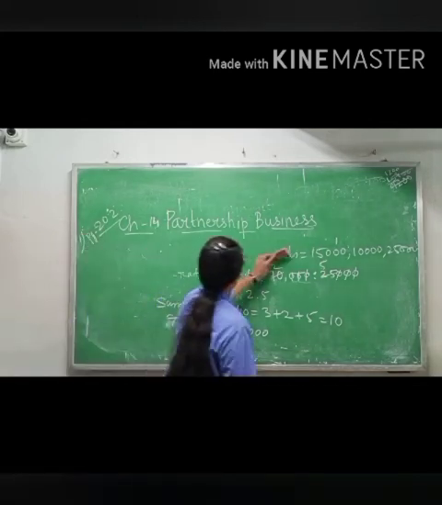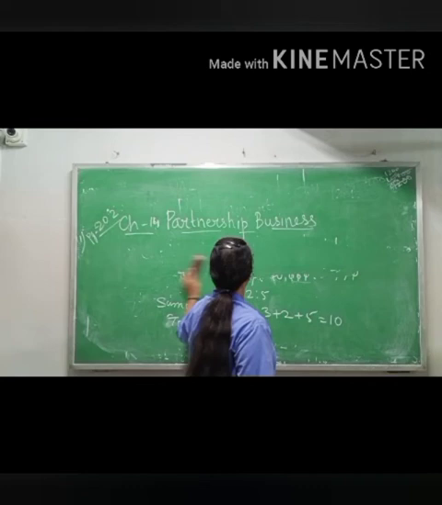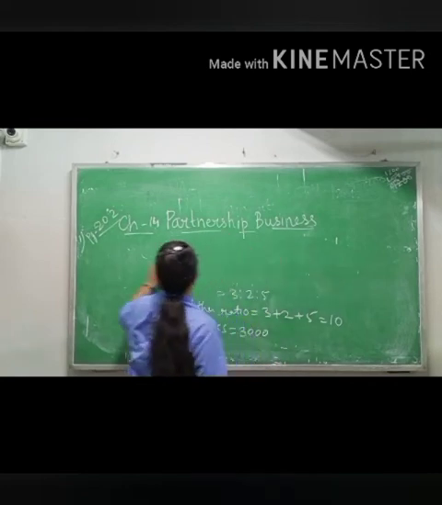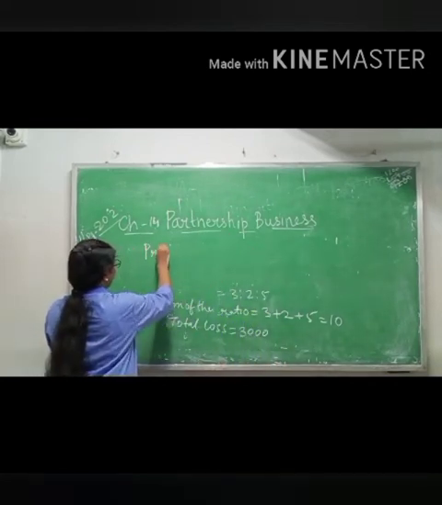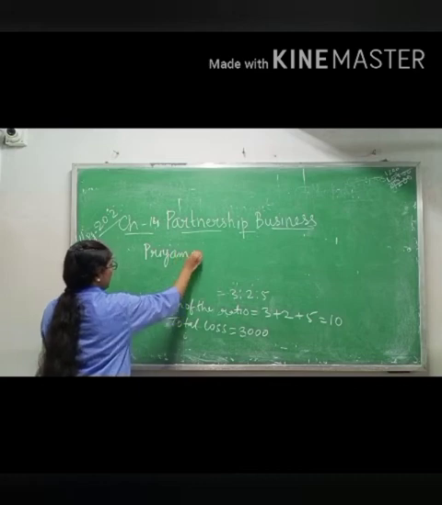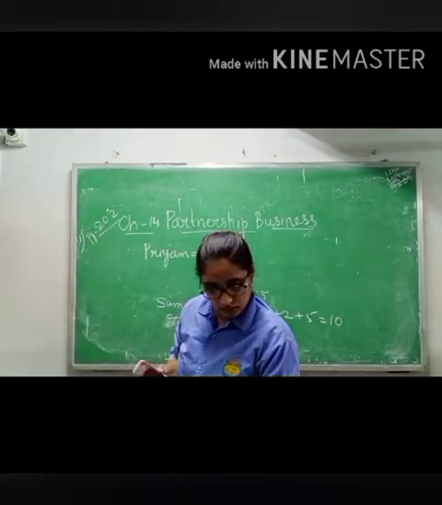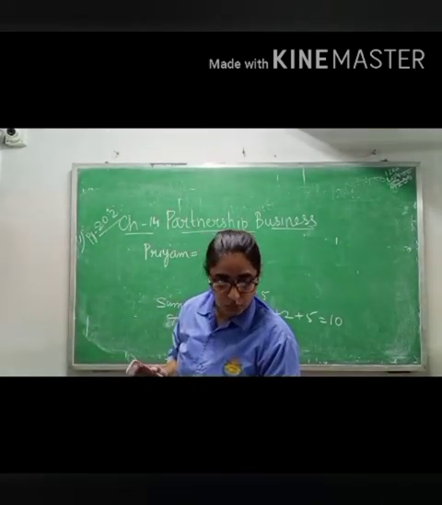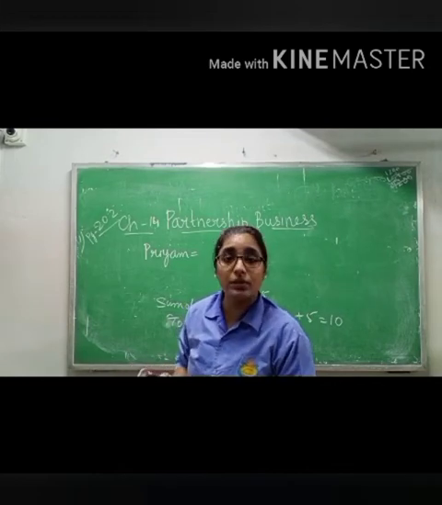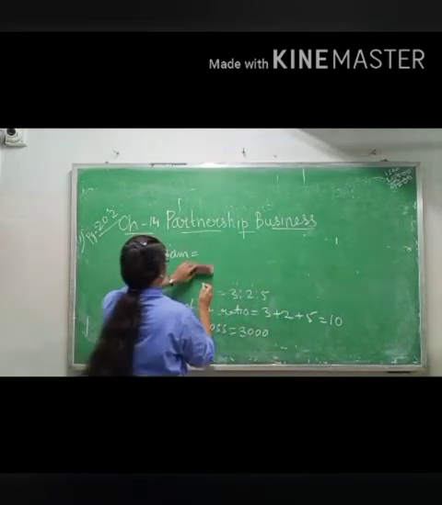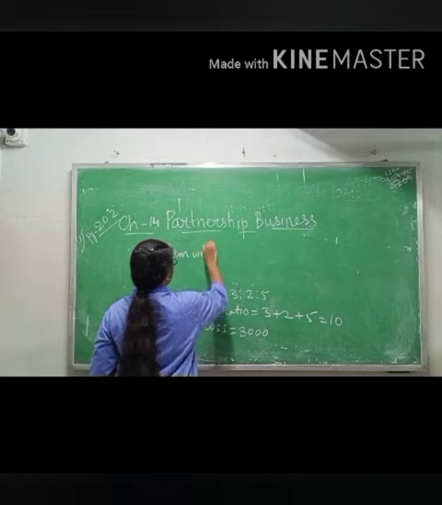I am writing the first question. They are asking in the last phase, let us write by telling what each must pay to make up the loss. So Priyam will pay.